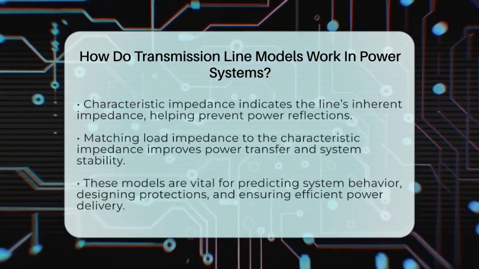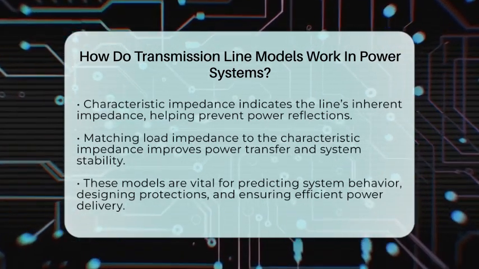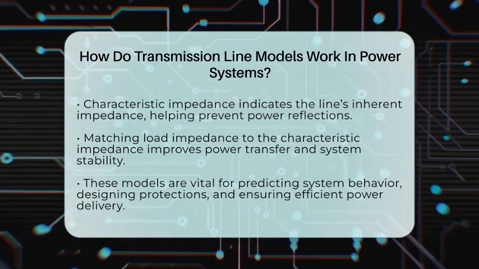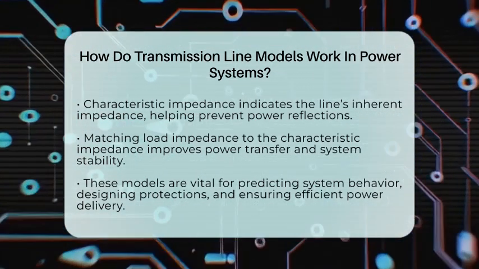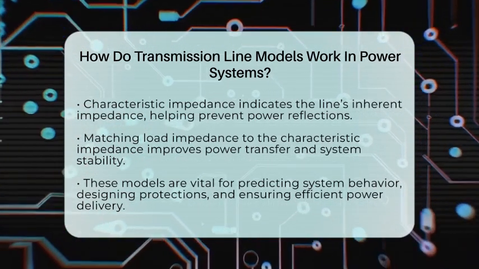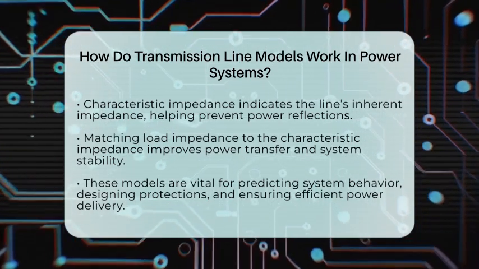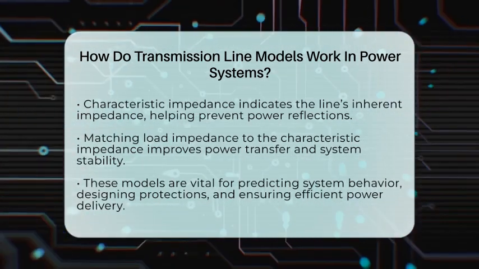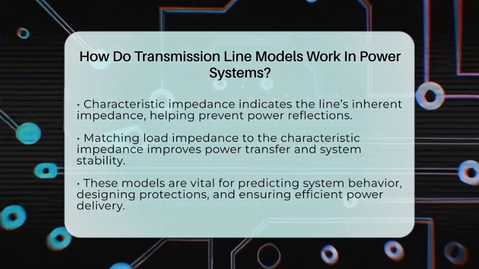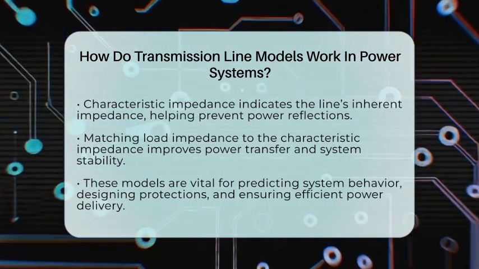In real power systems, engineers use these models to predict how voltage and current change as electricity flows from generators to consumers. They help determine how much power can be transferred safely, how to avoid faults, and how to design protection devices. They also help in understanding how the system responds during different conditions, like sudden changes in load or faults. In summary, transmission line models work by representing the physical electrical properties of power lines through these parameters.